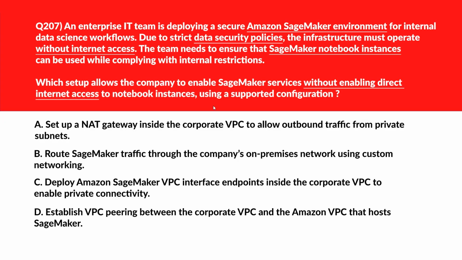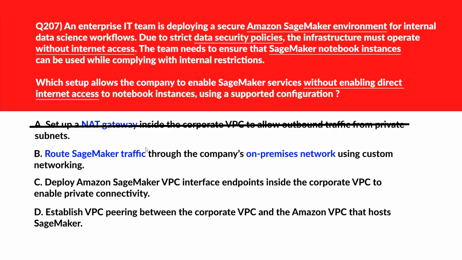Alrighty, now let's look at this question. This is all about enabling direct internet access. SageMaker services without enabling direct internet access does the opposite. Option E is set up a NAT gateway inside the corporate VPC to allow outbound traffic from private subnets. NAT gateway enables outbound internet traffic, which violates the security policy. Wrong answer. We'll move now to option B.